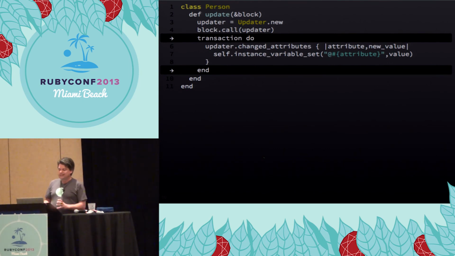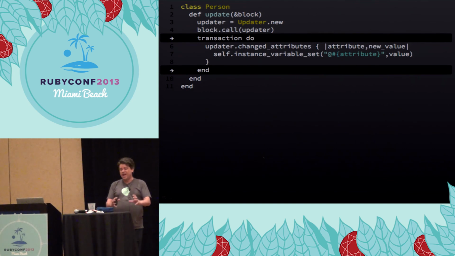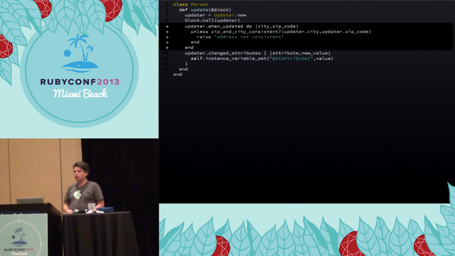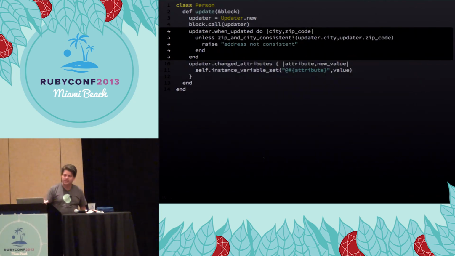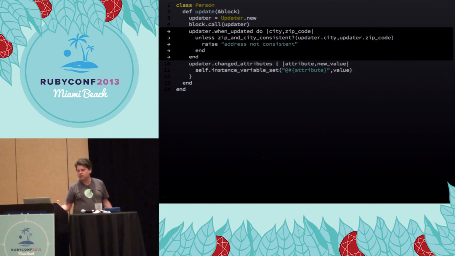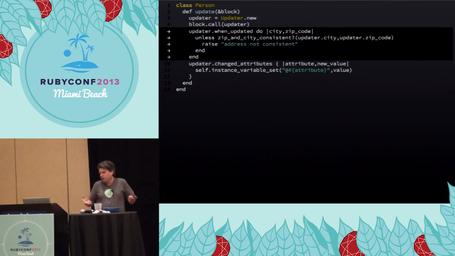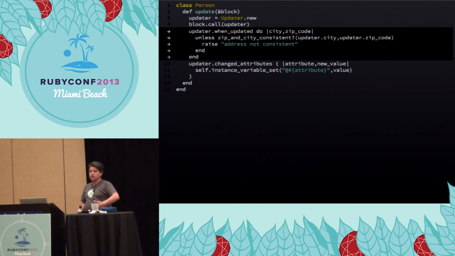What's more interesting is that since we have all of the changes that we want to make to an object in one place without them having actually been made, we can examine them before doing anything. So we could decide that if you're changing the zip code and city together at the same time, then we want to make sure that those are consistent with each other. And then we could blow up if not. So doing this with equals methods would be tricky. It would be really hard to get it exactly right in every case.